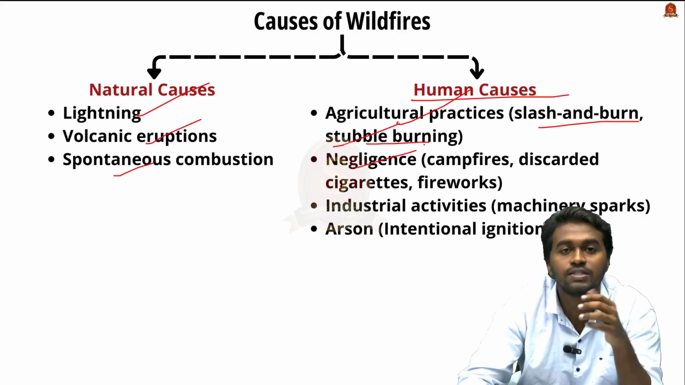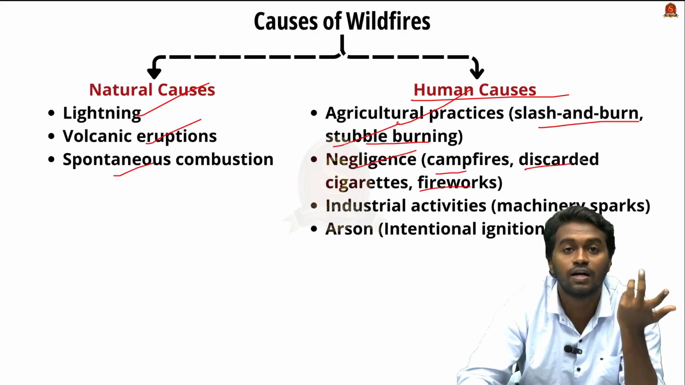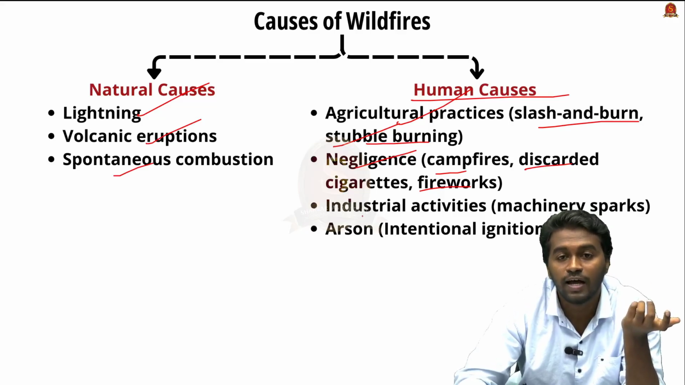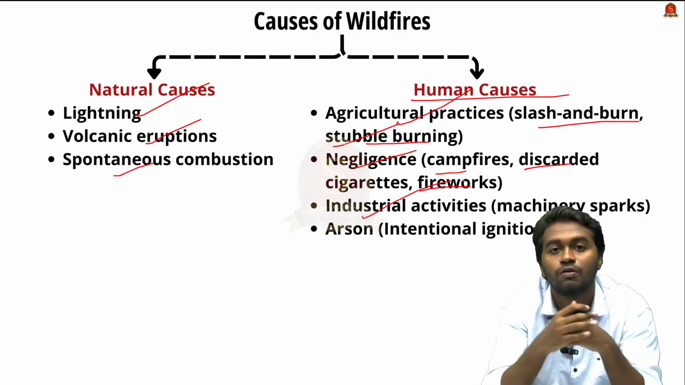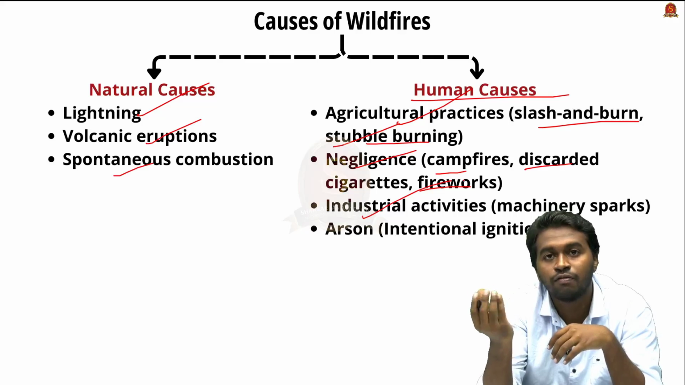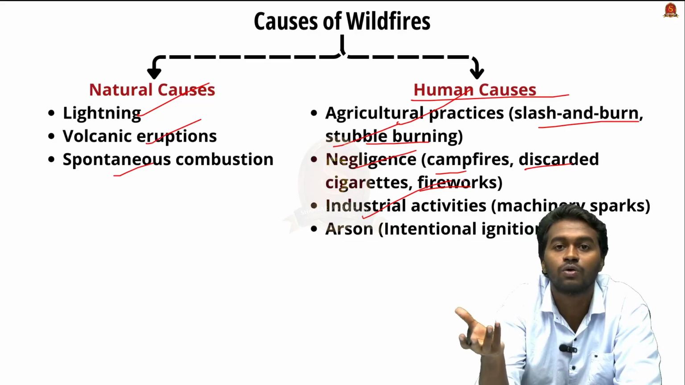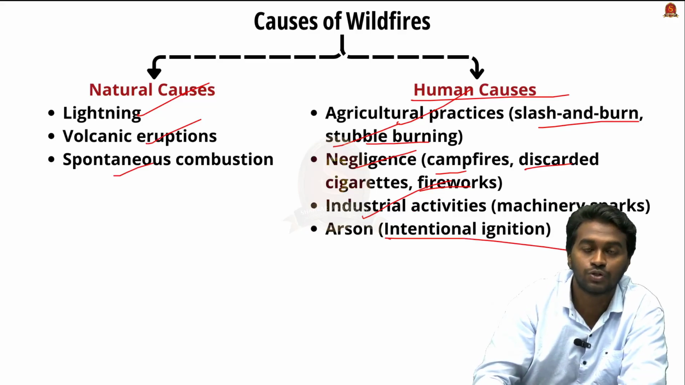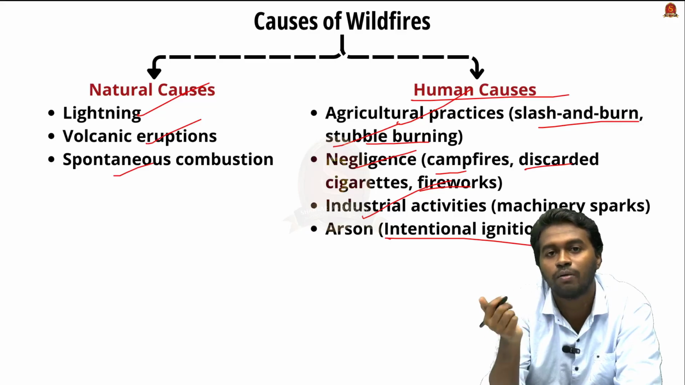And the next reason is negligence, that includes campfire, firework, and discarded cigarettes, which can sometimes act as a trigger behind the wildfire. And industrial activities, because of the urbanization, the industries are getting closer to the forest region. Therefore, any failure in the industry or sometimes a fire in the industry can spread to the surrounding forest and can become a big forest fire or wildfire. And then arson, that is intentional ignition of the forest for some personal reasons or for some vengeance and all. This can also become wildfire.